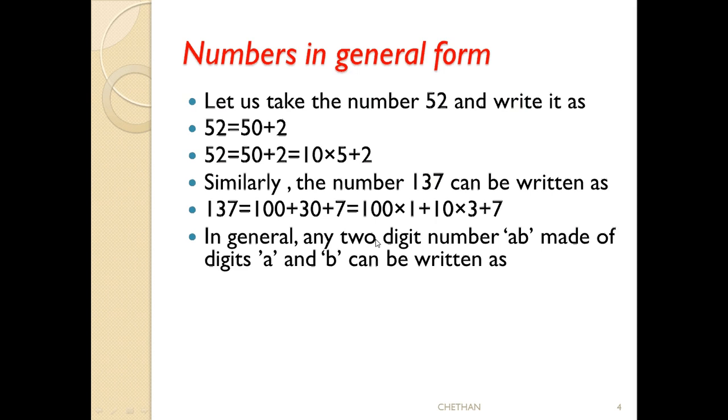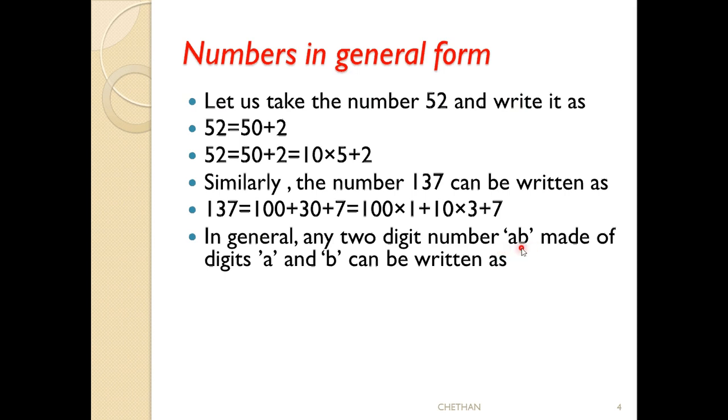We have to write the general form. This was the example for 52 and 137. We are going to take the generalized form now. We can write 75, 65, 83, 93, 57. Say we have so many numbers in 2 digits and 3 digits. So see here, this is the general form. Any 2-digit number AB, you can write here 17, 25, 50, 99. Any number you can take here.